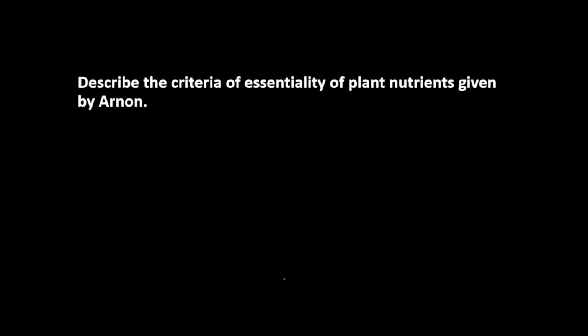So today we are going to discuss the next question of our agriculture optional answer writing series. The question we are going to discuss today is: describe the criteria of essentiality of plant nutrients given by Arnon. Although they can sometimes mention Arnon and Stout, because these two were the scientists who gave the criteria of essentiality of plant nutrients. So in the question paper they can write either Arnon or Stout, or they will give both Arnon and Stout, so do not get confused, they are asking the same thing.